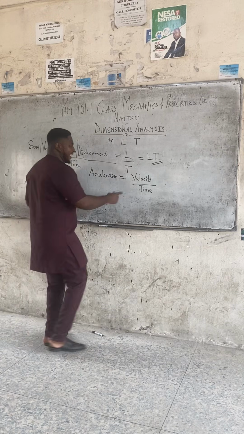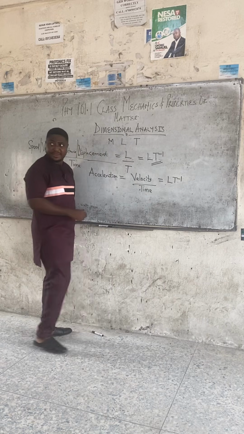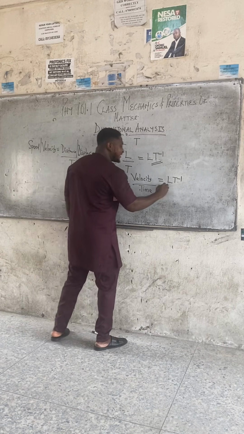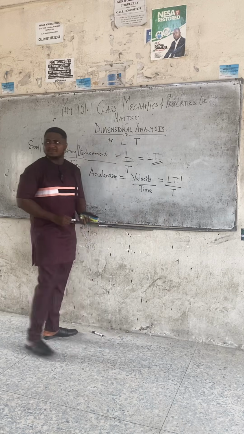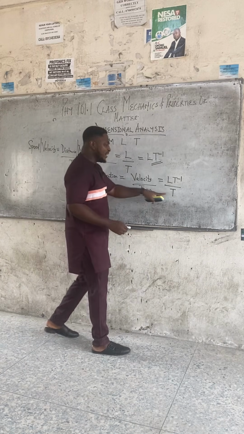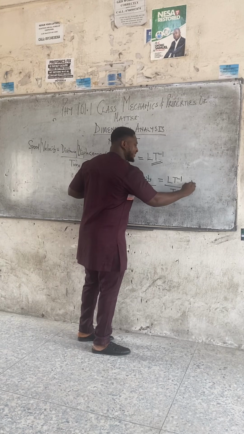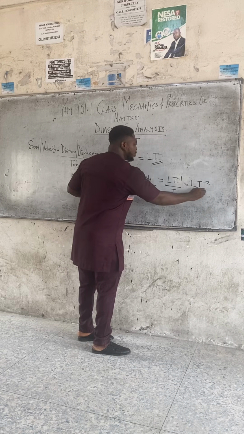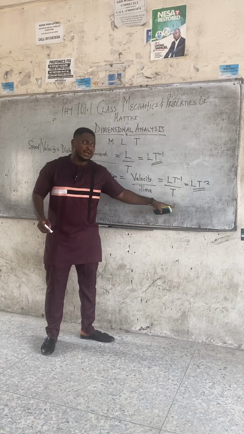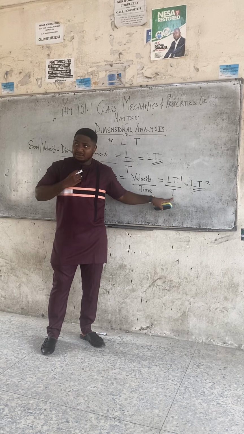Class, we just did velocity, right? Velocity is LT raised to power minus 1. We just did it. It's still up here. Now all over time, time is T again. Time is what? So LT raised to power minus 1 all over T. Class, when this T, we also want to come up and join this T, therefore making this LT raised to power minus 2. So this will turn from T minus 1 to T minus 2. Why? Because of this T below. Class, because of this T below.